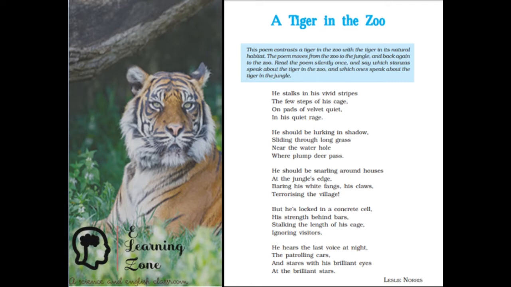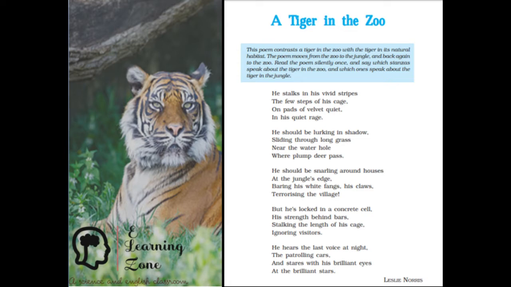He stalks in his vivid stripes the few steps of his cage, on pads of velvet quiet, in his quiet rage. He should be lurking in shadow, sliding through long grass near the water hole where plump deer pass. He should be snarling around houses at the jungle's edge, baring his white fangs, his claws, terrorizing the village.